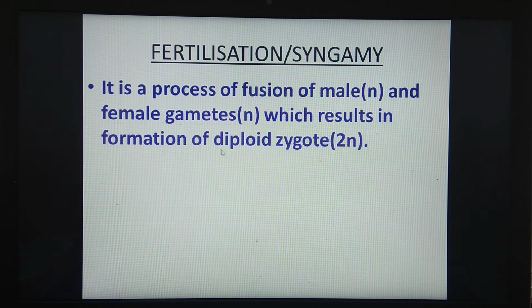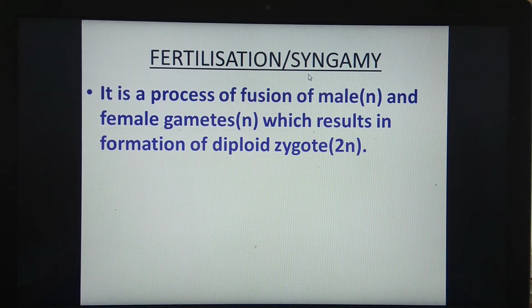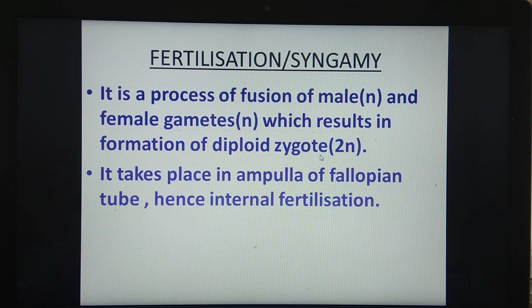It results in the formation of a diploid zygote. So this is the process of fertilization, also called syngamy, fusion of gametes. The word syn is for fusion. So fusion of male and female gametes is fertilization, and it results in formation of a zygote, which is diploid, having two sets of chromosomes.